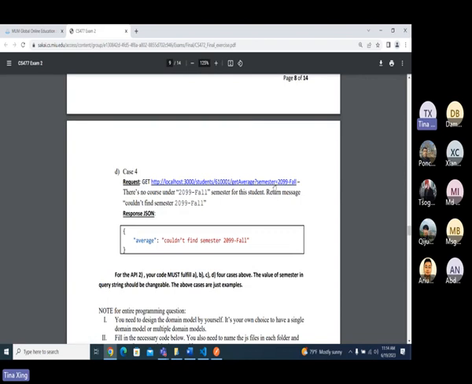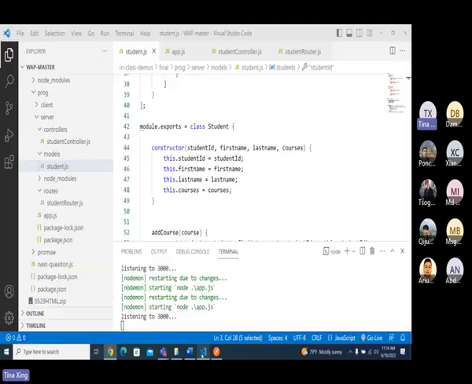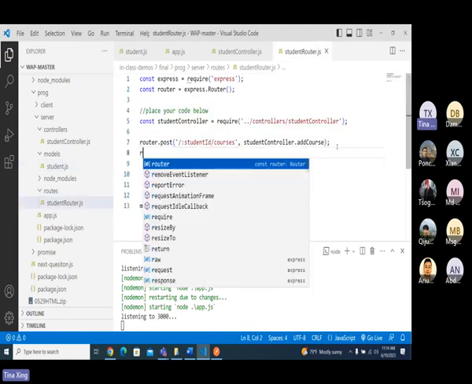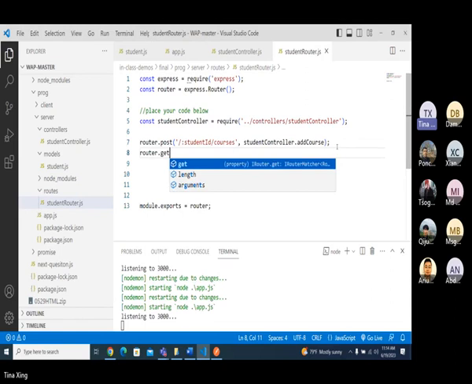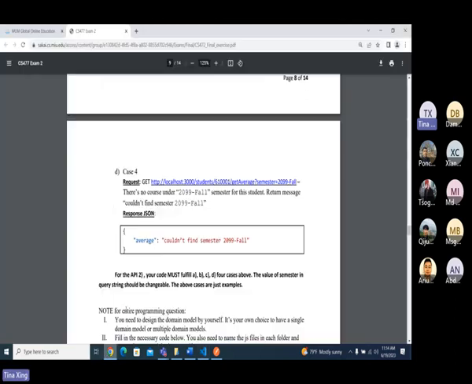And case 4, see here, the reason is I don't have any course belonging to this semester, right? So I have another one here, okay? So let's do this one. This time, I will start with the router. I will show you the first error. In the router here, I will have a GET request, right? It's a GET request, because see here, it's a GET request, okay?